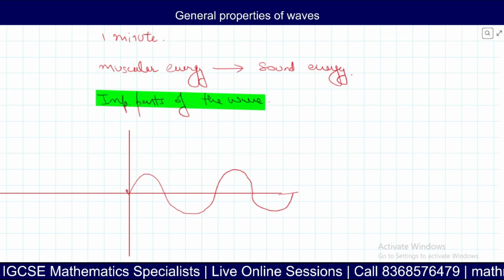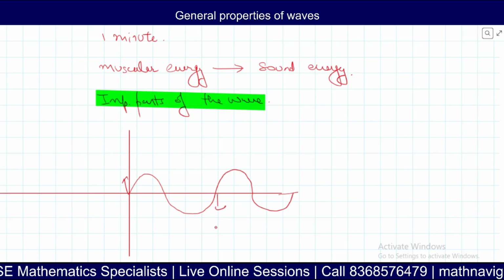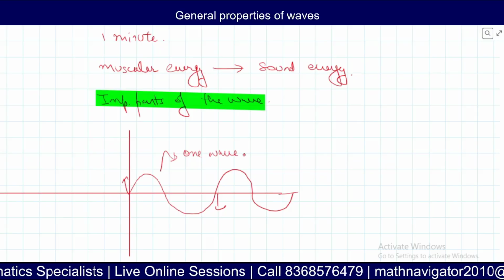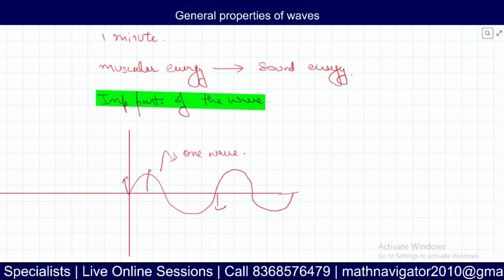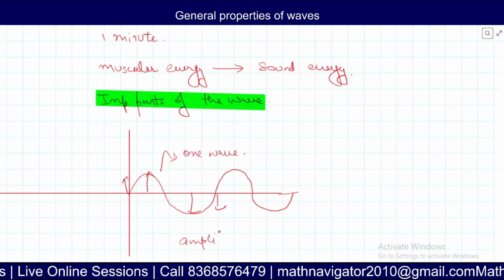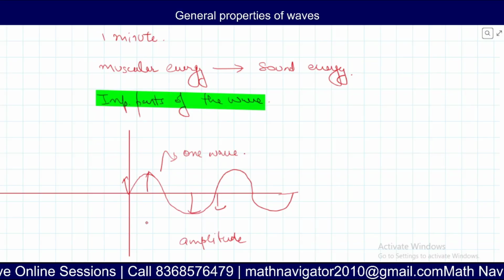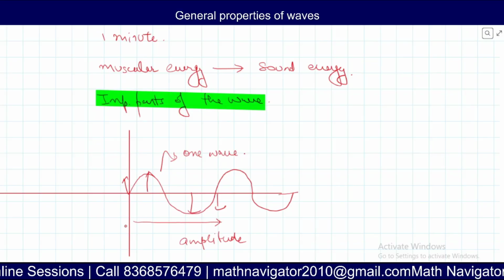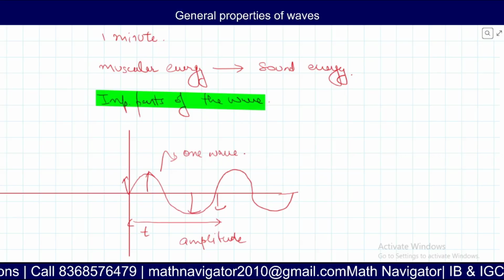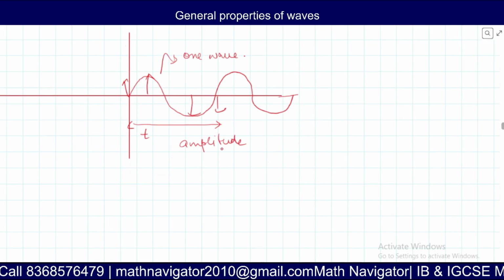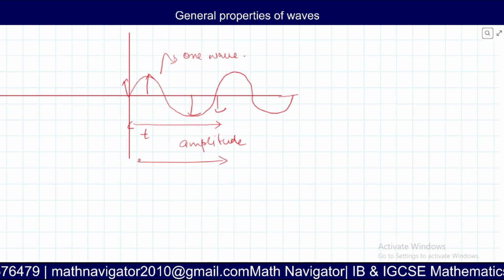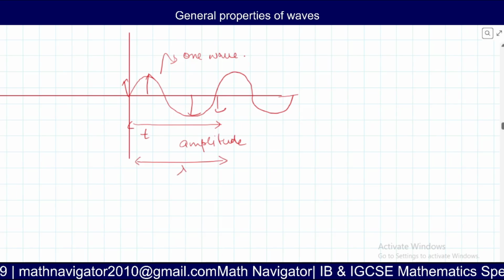Wave is only this much, from here to here. This is one wave, right? This thing is called amplitude. And this is the time taken by the wave. Got it? This is also, if you plot on the x-axis the distance, then this is lambda. I'll explain what all these are.